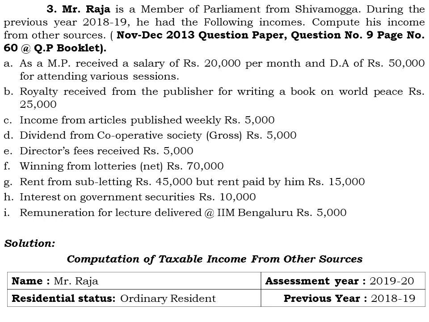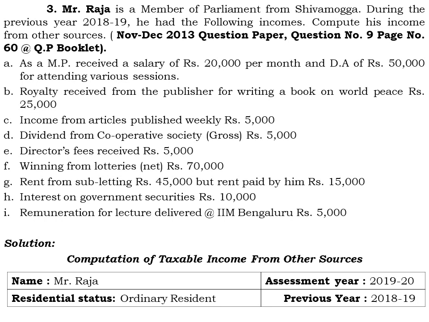And point number E, director's fees received. Again here the director's fees appears, and if a person who is not an employee of the organization receives the director's fees, then it is fully taxable under the head income from other sources. Okay, next one, winning from lotteries of rupees 70,000 and it is a net winning. Again remember one thing, if there is a net winning of casual incomes, we have to do the grossing up, and we will see in the solution how the grossing up will be treated for the net winnings of casual incomes.